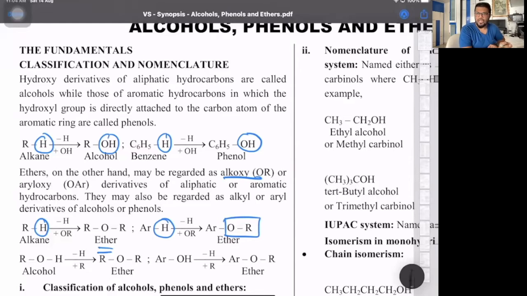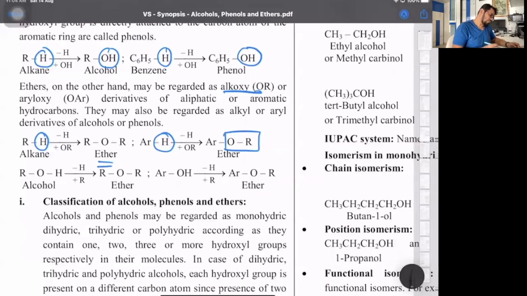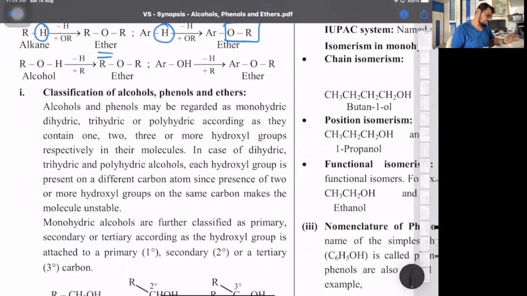Ethers, we know, are of two types, symmetrical and unsymmetrical ethers. In symmetrical ethers, both the alkyl or aryl groups are the same. And if you have unsymmetrical ethers, both the alkyl or the aryl groups are dissimilar. So ethers are alkoxy derivatives. That's one part.